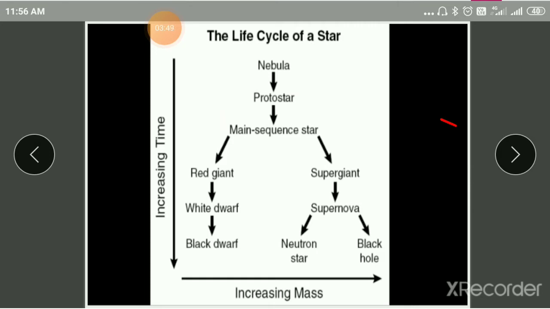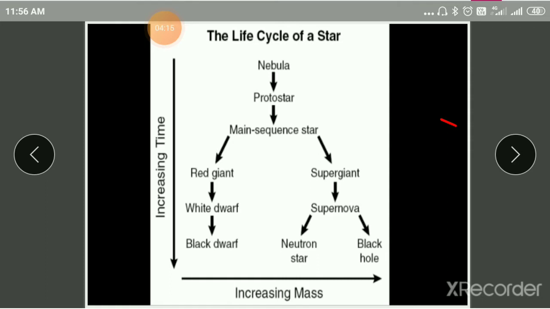The protostar is the hottest spot and the density of the cloud is very high, and the star contracts because of its own gravitational pull. Because of the gravitational pull, the pressure inside the core increases, therefore the heat increases.